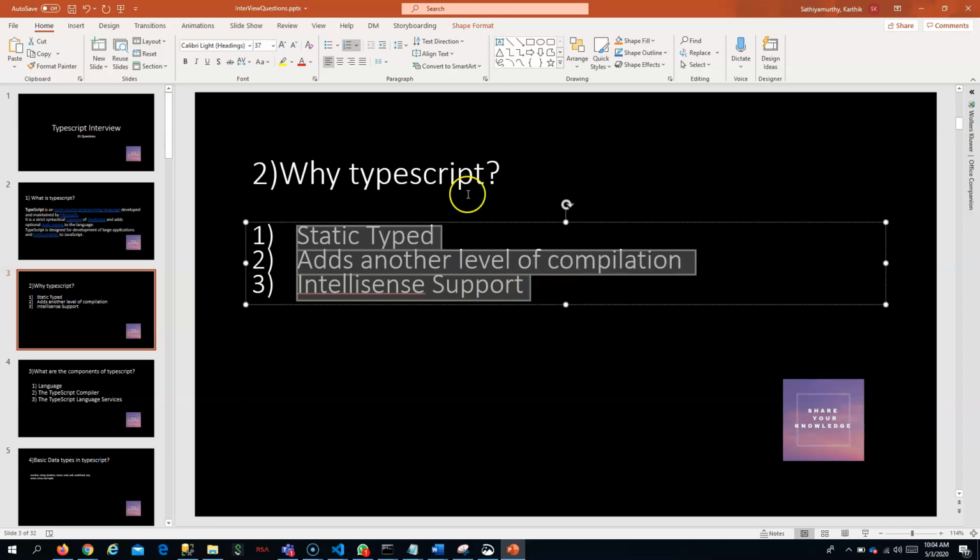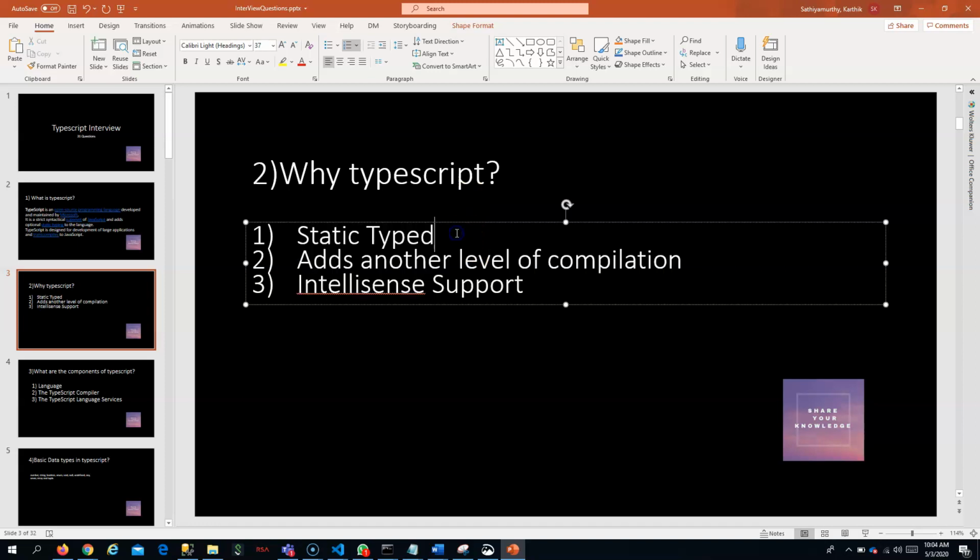The first issue is that some issues are possible by the developer. He can create some issues. So the static typing in TypeScript actually solves this. The next issue is that dead code is possible in JavaScript.